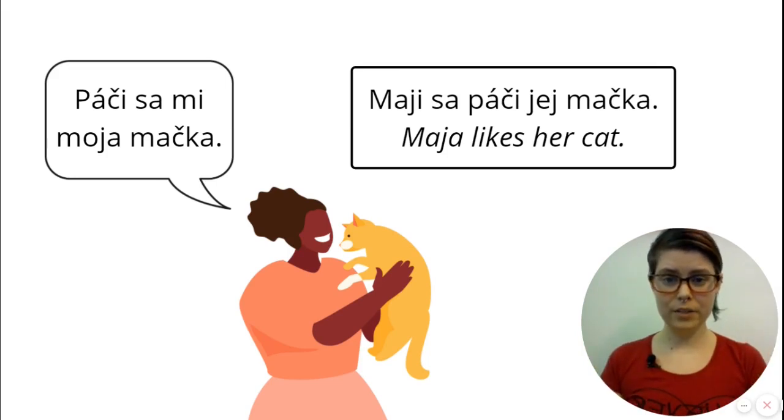So anyway, even though the meaning of these sentences is similar to the meaning of mám rada svoju mačku and Maja má rada svoju mačku, the grammar is different because even though Maja is still the owner, Maja is not the grammatical subject here. The cat is the grammatical subject, which means we cannot use svoju, we have to use jej. I hope this was useful.